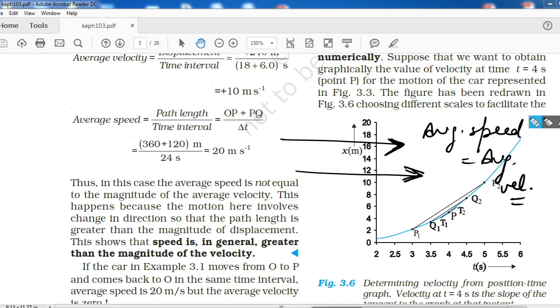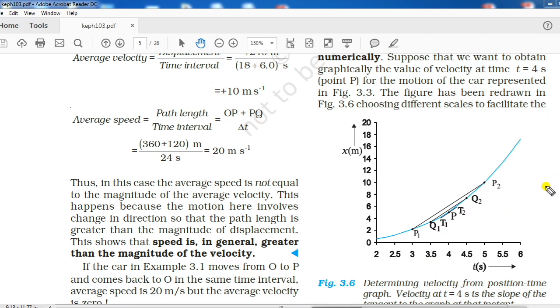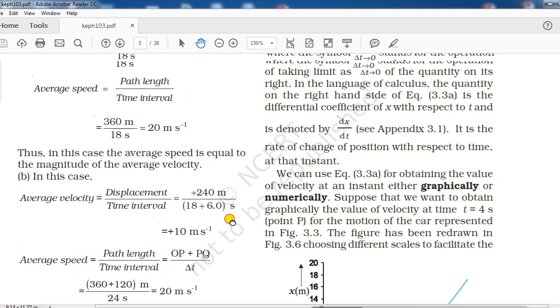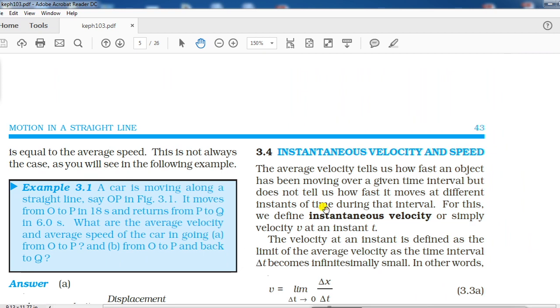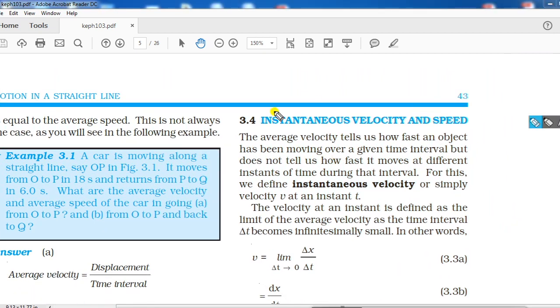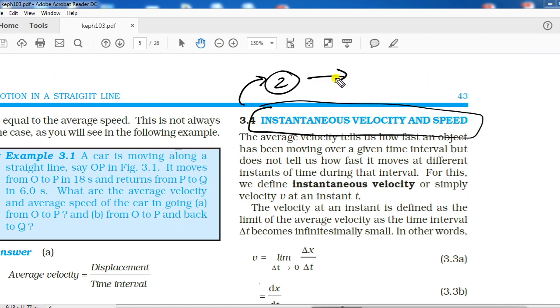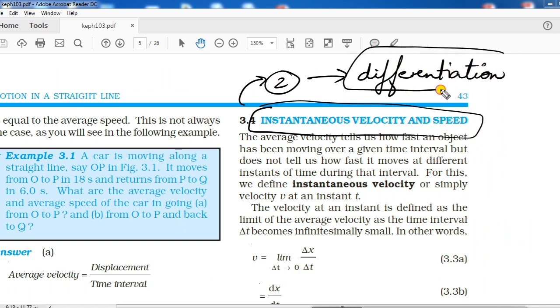So this video is becoming very lengthy, so I will stop here, and we will cover the rest in the next video. In the next video, we will be covering instantaneous velocity and speed. So again we have two topics with us, instantaneous velocity and speed. To understand it, I request you to revise the video lecture in which we studied differentiation, because after this topic we will use formulae based on differentiation.